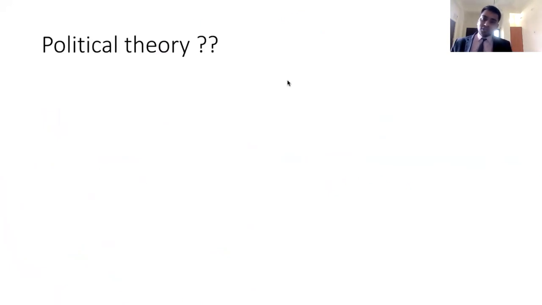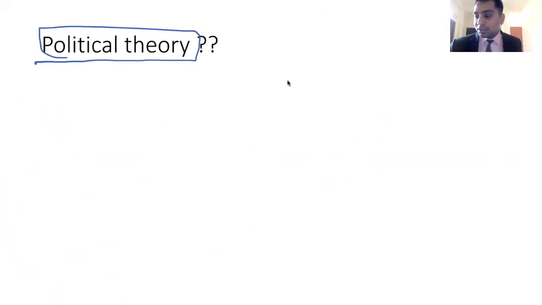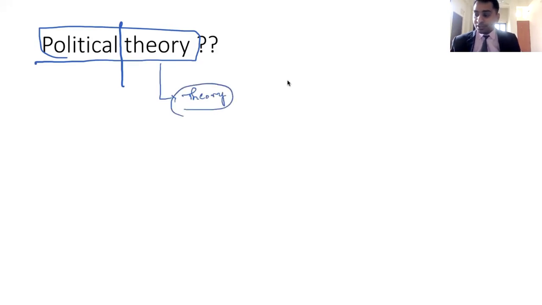Now, in order to understand what is political theory, first thing that you have to understand is what is political, what is theory. Right? There are two terms here, political and theory. No one will ask you, but this is to analyze. First of all, what is theory? Newton's laws of motion is a theory.